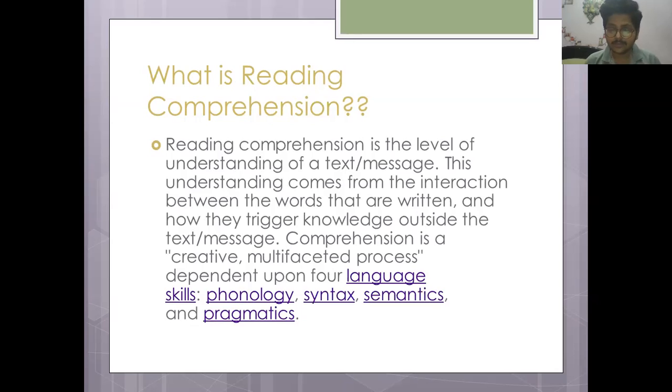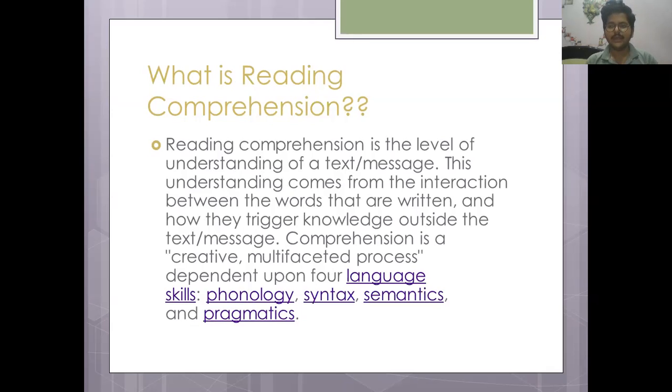Whatever passage you are reading is triggering, meaning it is giving you some information, and you are able to get that information by reading. Comprehension is a creative, multifaceted process dependent upon four language skills, that is phonology, syntax, semantics, and pragmatics. And the comprehension is based on these four language skills, that is phonology.